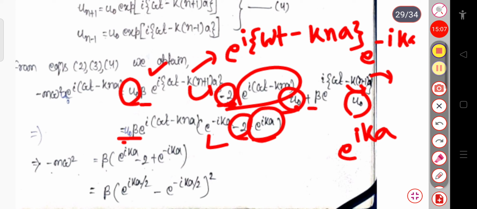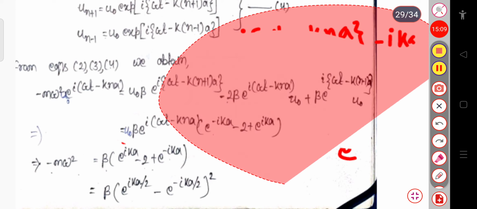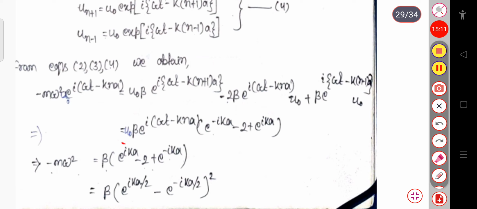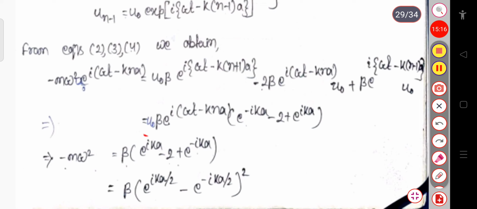Simply because of the common exponential term taken common, the remaining term will be like this. Now if we cancel this u naught with the u naught, and the exponential i omega t minus kna with the exponential i omega t minus kna, the remaining term will be equal to minus m omega square.